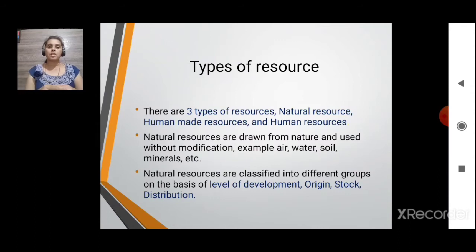Natural resources are drawn from nature and used without modification. We are not modifying it. Whatever air we breathe in, that is available in nature as it is, and in the same way we are consuming or using it.